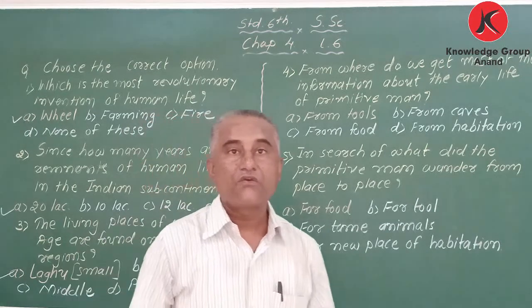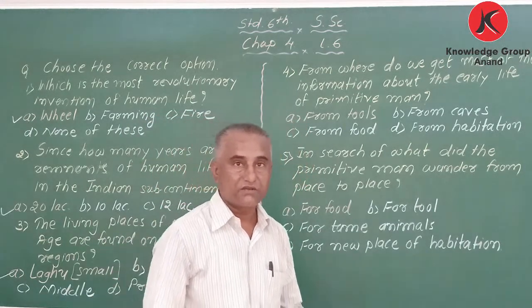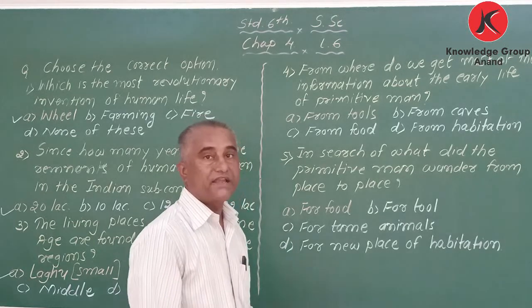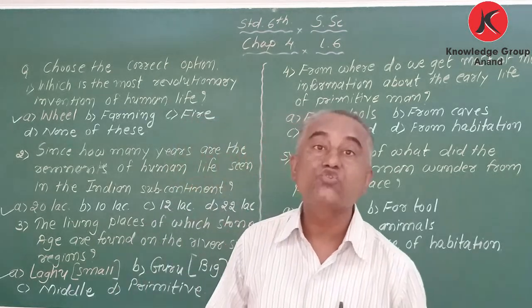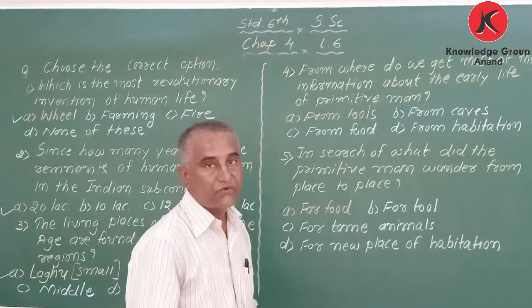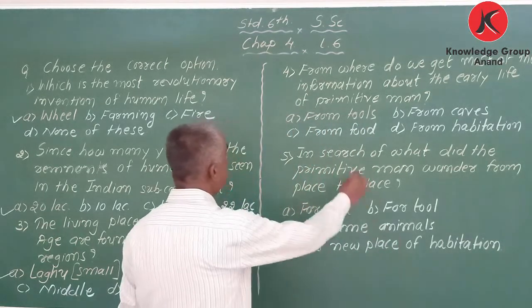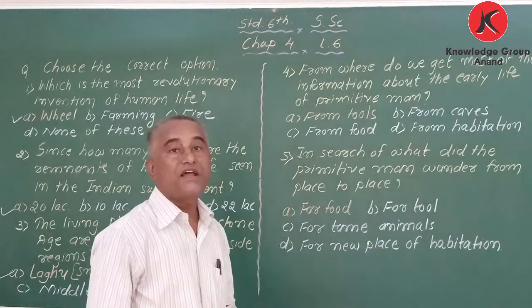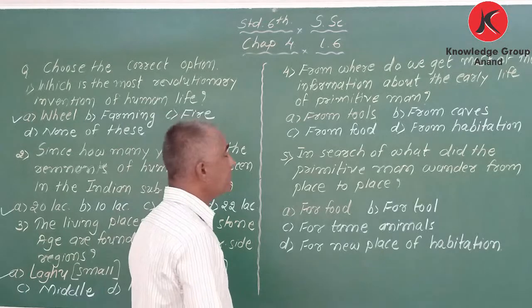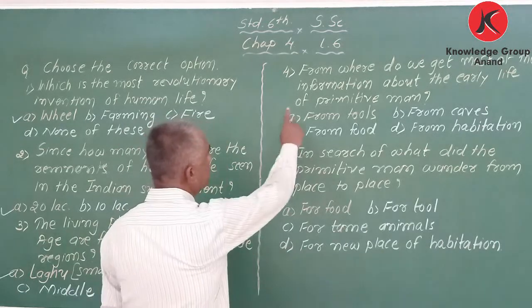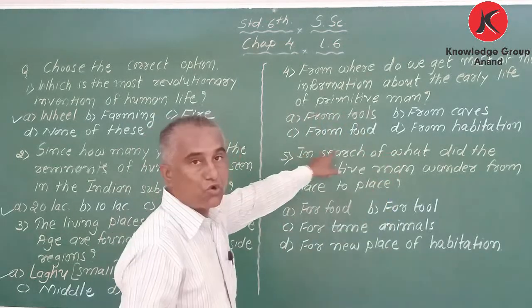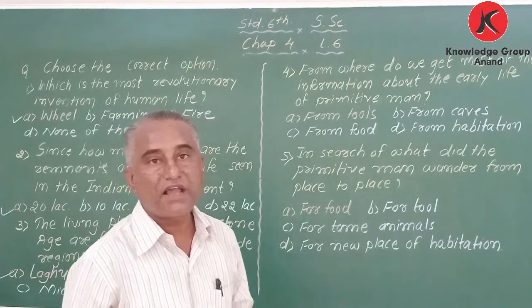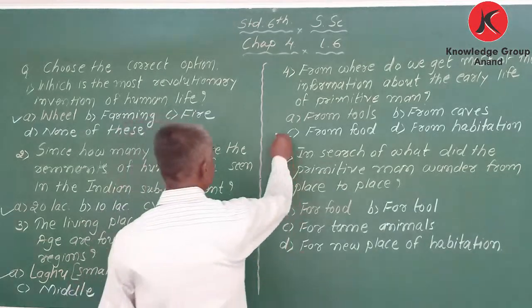We got evidence from tools, and at that time tools were made from stone. So from tools we get information about the early life of primitive man.